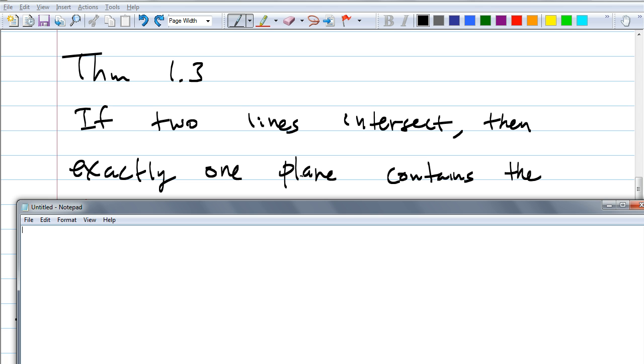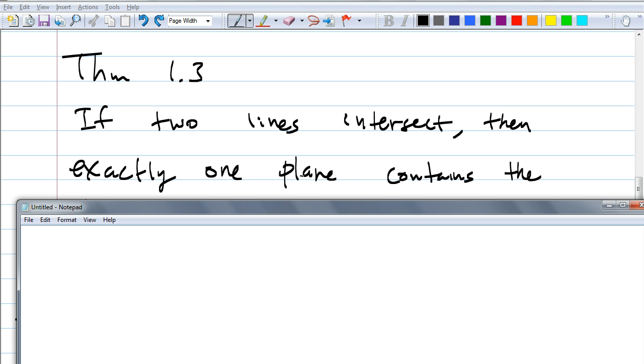You see what I mean? Because if you have a point, there could be infinitely many planes that could go. But we're talking about just one plane. What can you say about this one plane? Anyone have any idea? Yes, sir. What do you think? That exactly one plane contains the intersection.